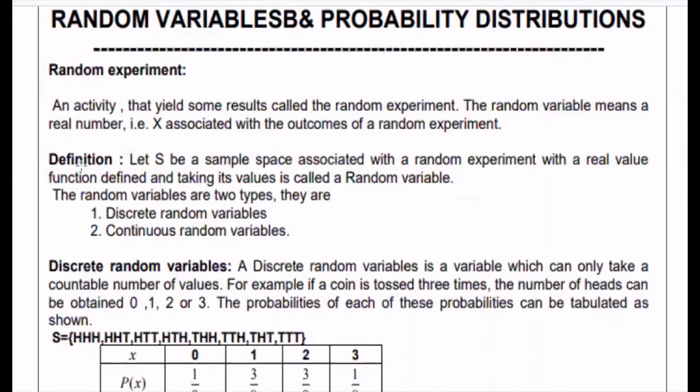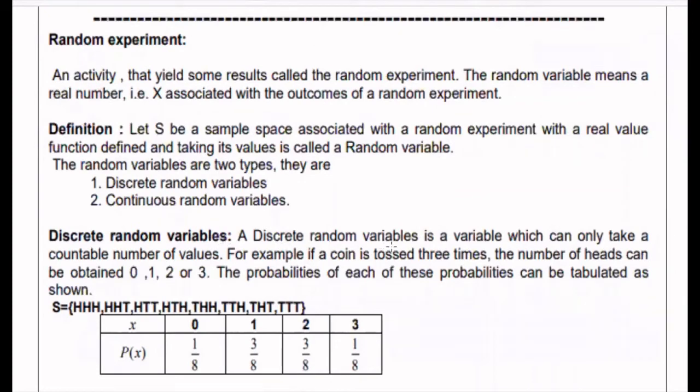Definition: let S be a sample space associated with a random experiment, and a real-valued function defined on it, taking its values, is called a random variable. There are two types of random variable. The first one is the discrete random variable. The second one is the continuous random variable. First, we'll discuss the discrete random variable. A discrete random variable is a variable which can only take a countable number of values.